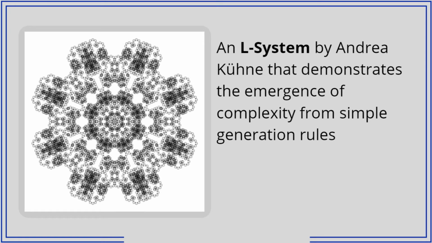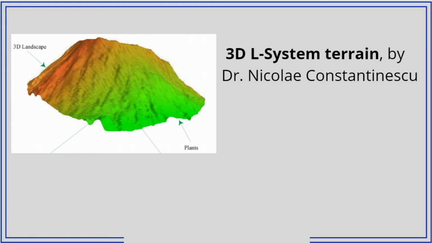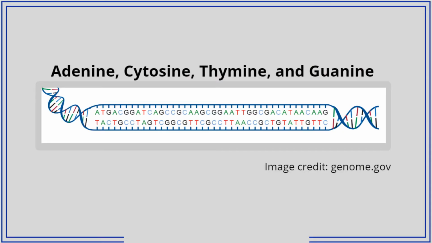L systems have been known to be beautiful, both for the emergent complexity based on a very simple generation process, or beautiful for their resemblance to things we know and love like trees and landscapes, but I'm going to add a new layer to this beauty. A layer that may revolutionize the medical field and most fields of biology. Here's where DNA comes into play. It's quite simple. ACTG.